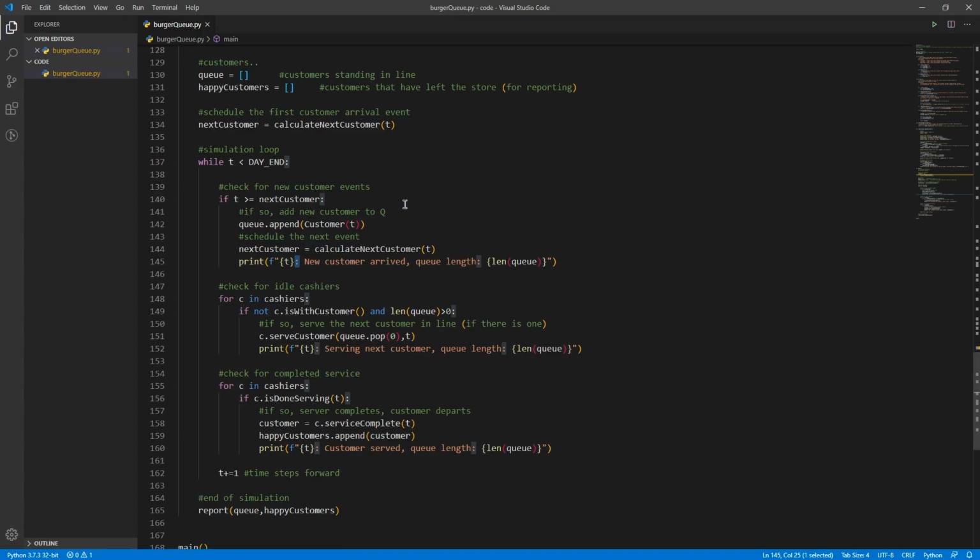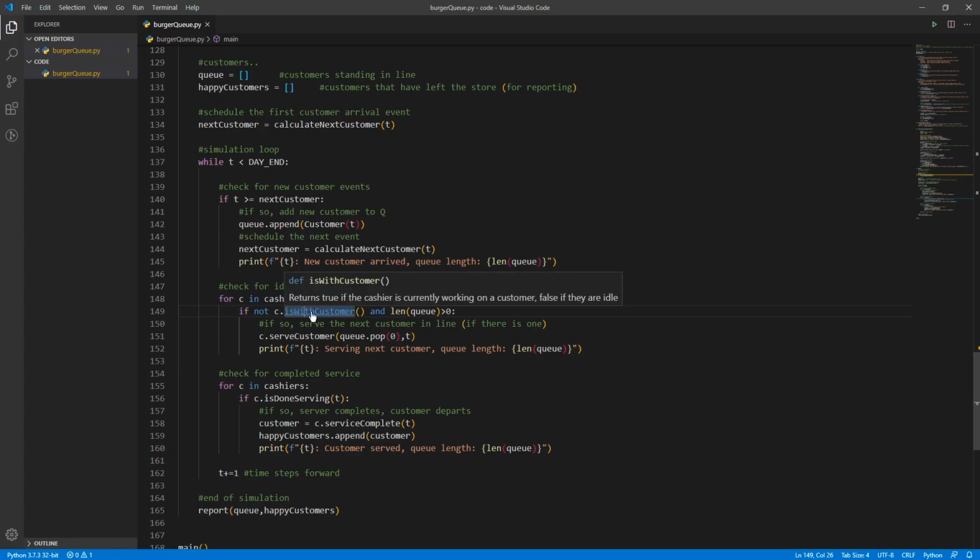Now, when a customer shows up, they get put into the queue. We have these cashiers sitting there waiting to handle customers. So we may have more than one cashier, so for each cashier, we'll ask, is the cashier with a customer? If they're not with a customer, and there's someone in the queue, then we will serve that customer.